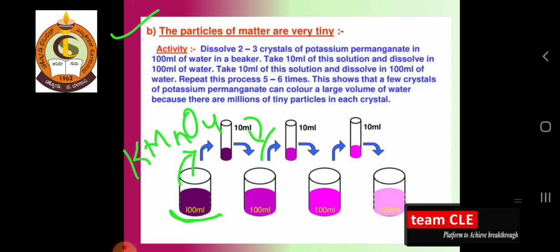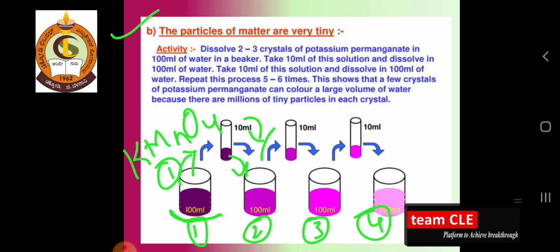Let's number the beakers 1, 2, 3, 4 to understand better. From 1 take 10 ml and add it to the second, then take 10 ml from it and add it into the third 100 ml of water, then again remove 10 ml from the third beaker and go to the next beaker. This is the series we follow: add the water, remove the solution, add the water, remove the solution.